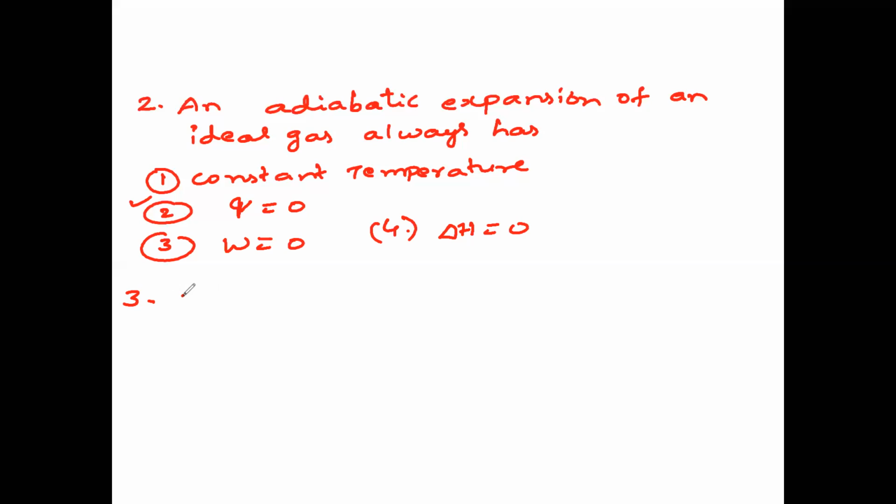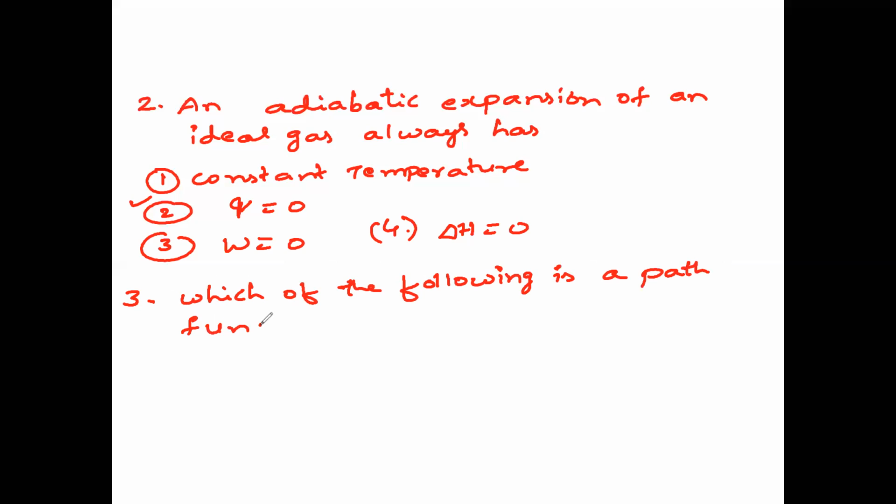Which of the following is a path function? Option A. So already you know path function. It depends upon the path.